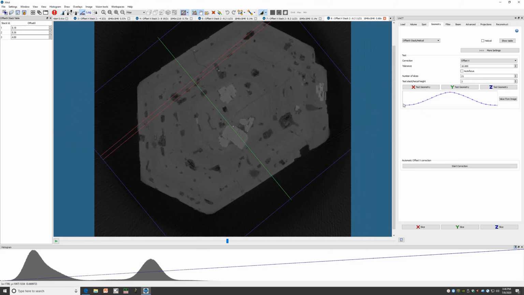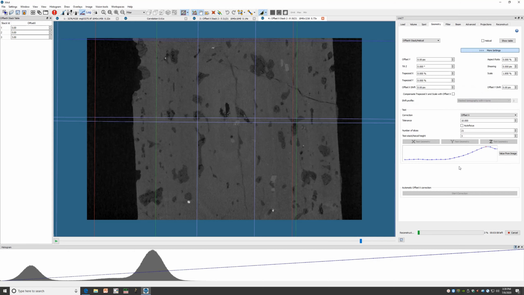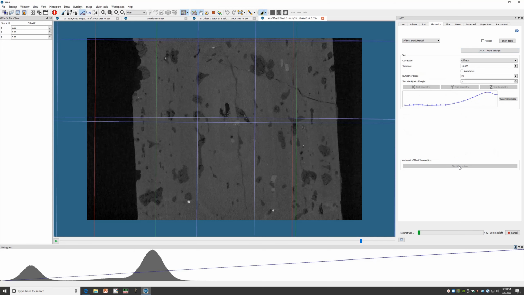And we can also see that our chosen slice is at the highest point of this curve. That's how we know we are at the correct offset value. When you've reached your desired x offset, you can move down to Automatic Offset X Correction and Start Correction. This is going to apply that to all of the slices as opposed to just the 21 test slices. This step will generally take several minutes to complete.